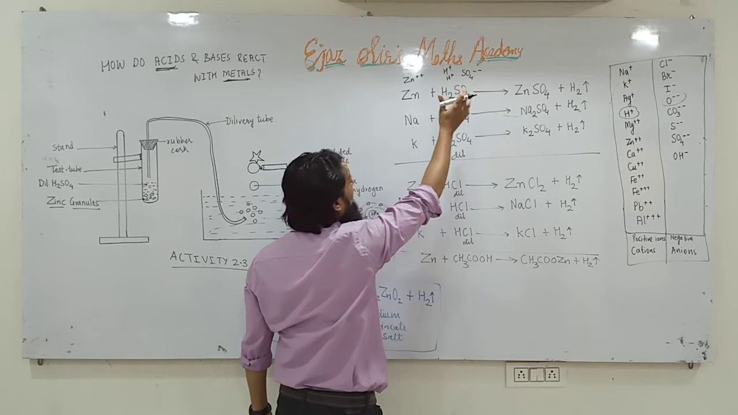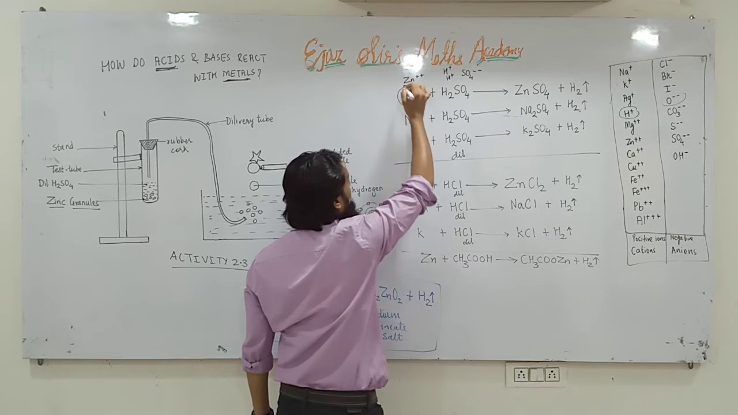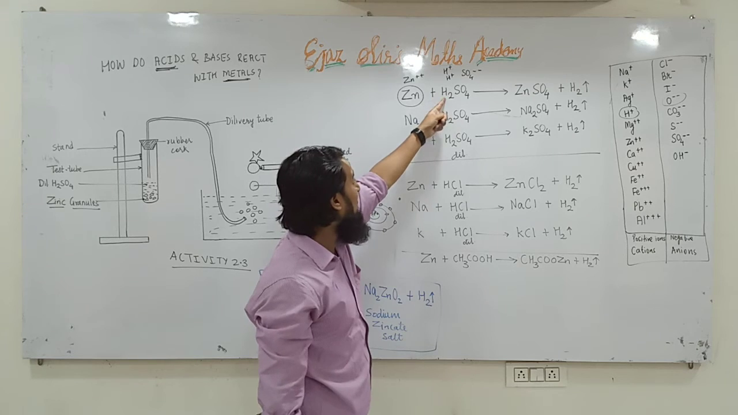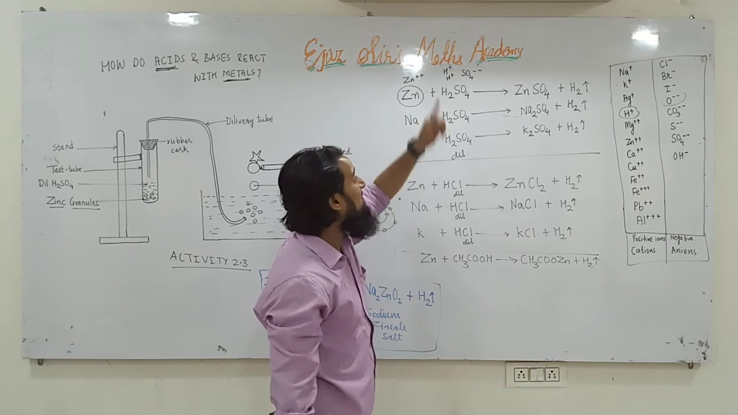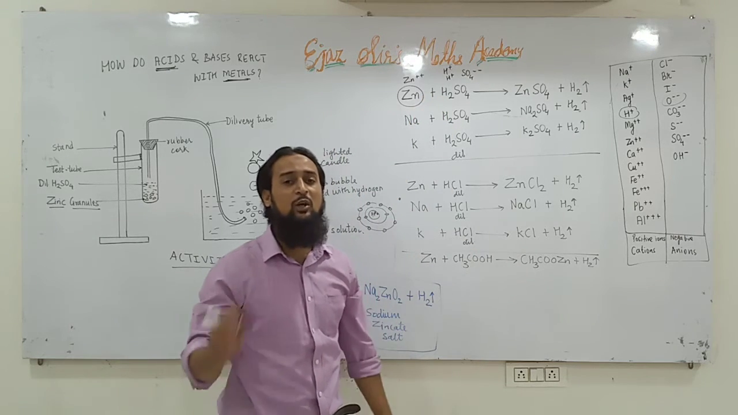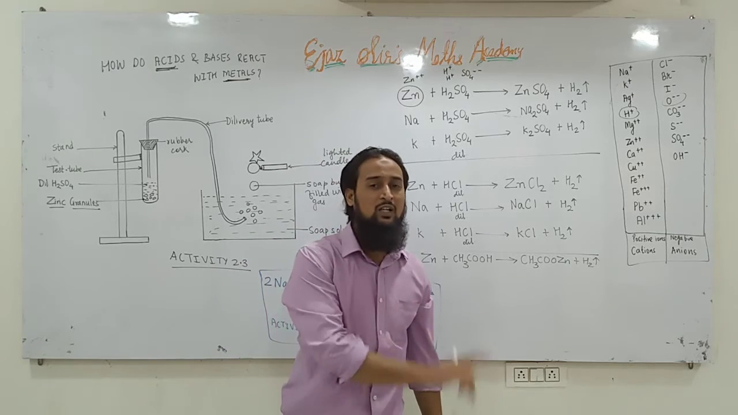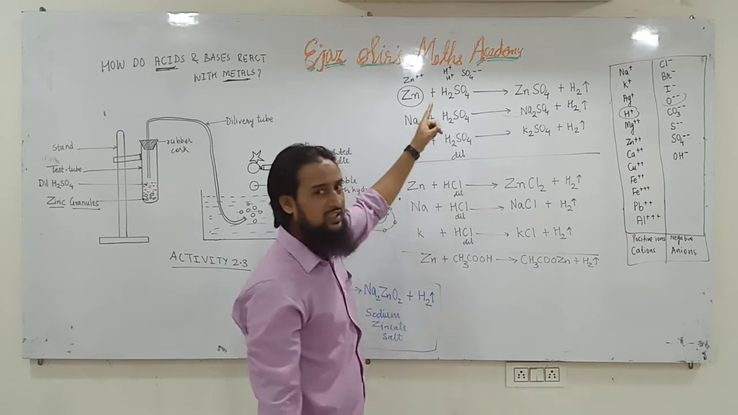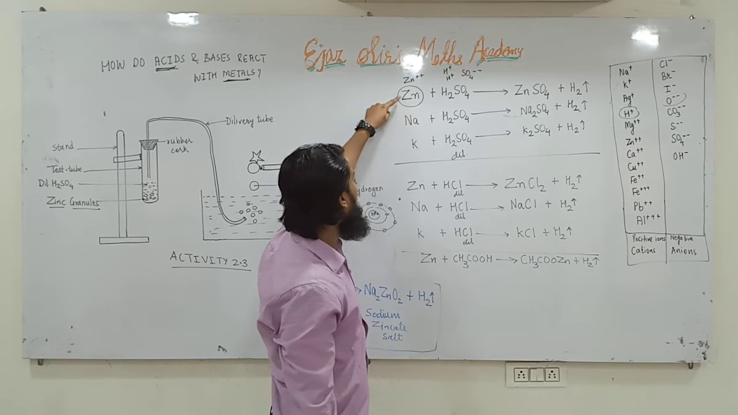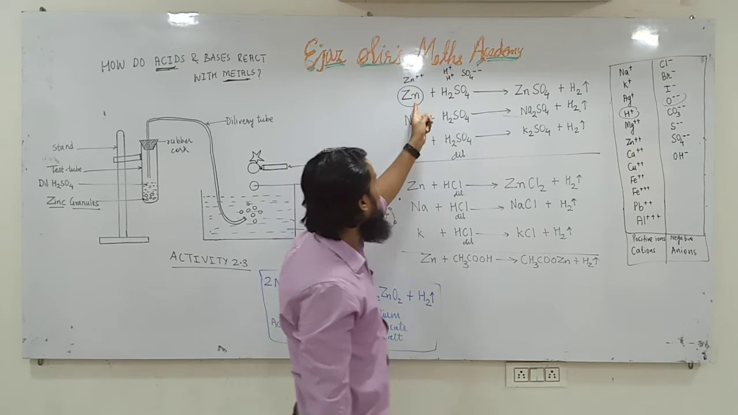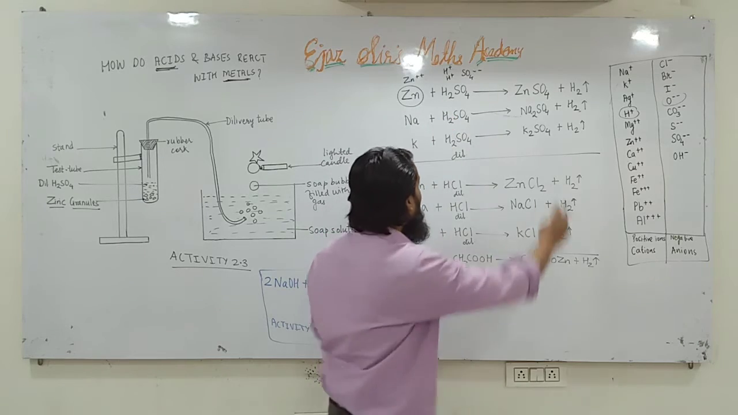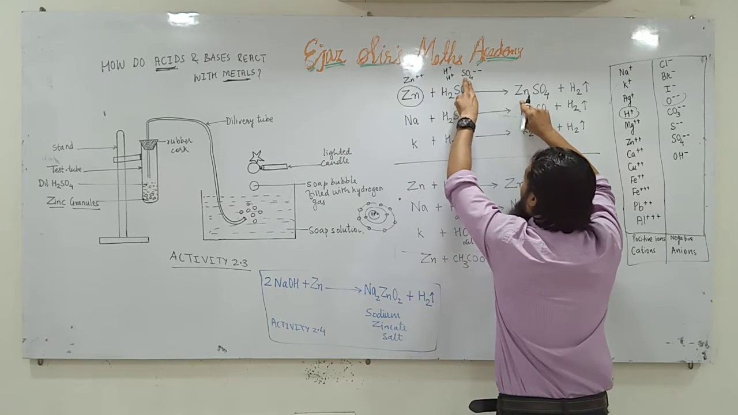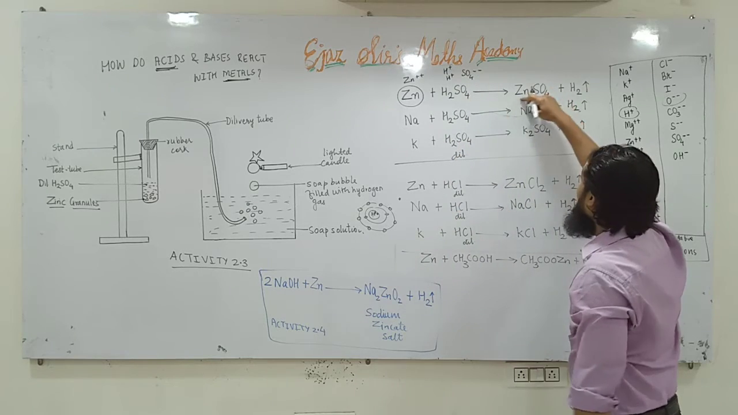Now what will happen? Zinc is more reactive than hydrogen gas. Zinc will displace. This is a displacement reaction that you have studied in chapter number 1. I am yet to teach that chapter, but since you have already studied there, you know it. Zinc is more reactive than hydrogen, so zinc will displace hydrogen and zinc will come here. Zinc is already 2 positive and SO4 sulfate is 2 negative. So it will become ZnSO4.